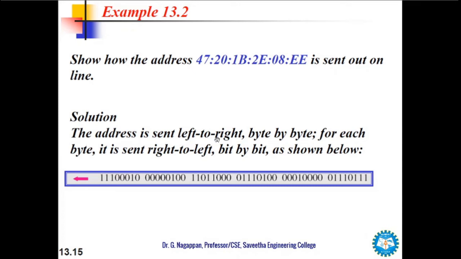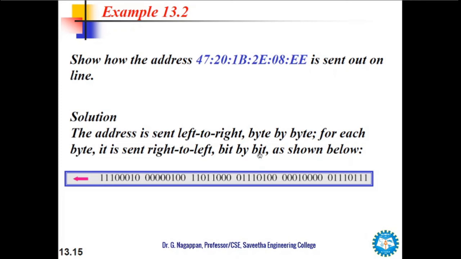So the address is sent left to right, byte by byte. During the transmission, how does the data flow? The bits are being sent. For example, when it is going to be 1110, from left to right it is being sent byte by byte. For each byte it is sent right to left, bit by bit.